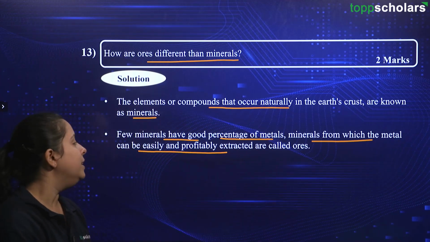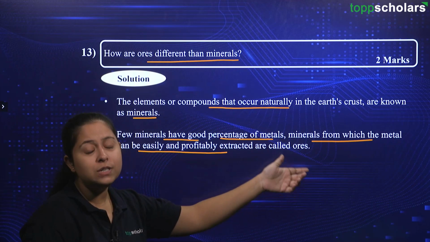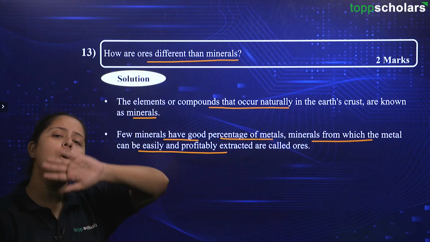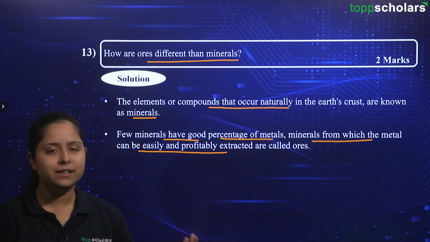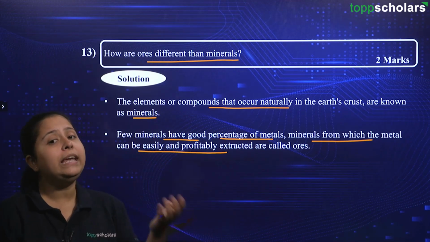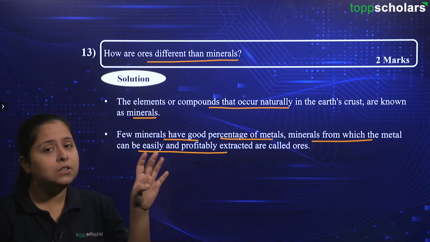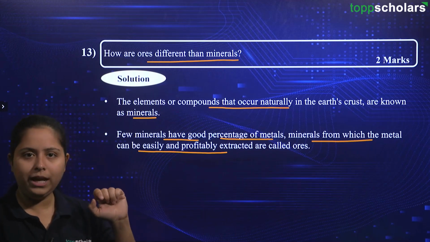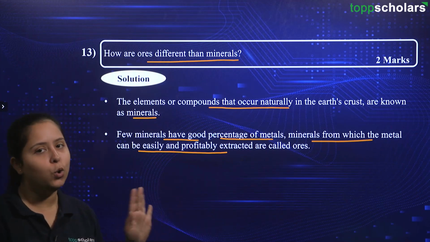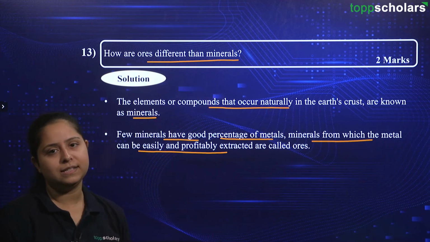Okay, so with these words of easy and profits, you have come to the definition of ores and you have distinguished it from the minerals, because minerals was the name referred to for all the compounds or elements that were present in the Earth's crust. But among all of those things, some were there from which we can extract the metal easily and with profits as well. So, those minerals only will be referred to as ores. Okay. Hence, we can say that all ores are minerals, but not all minerals are ores. So, that is the distinguishing characteristic between ores and minerals.